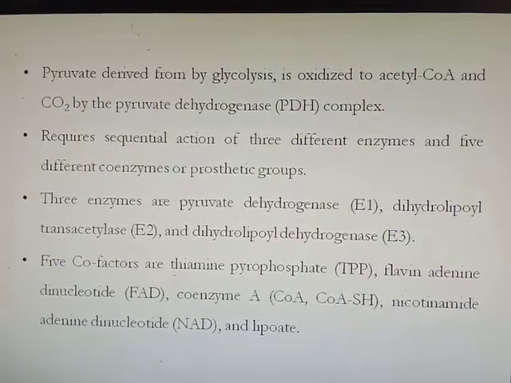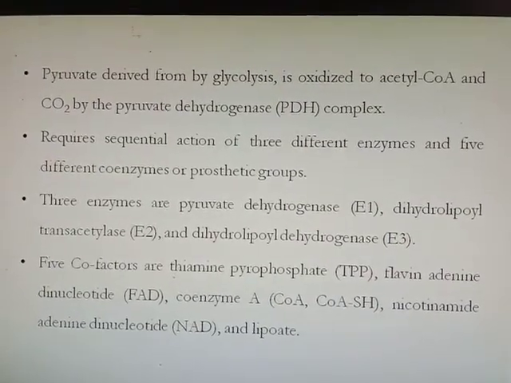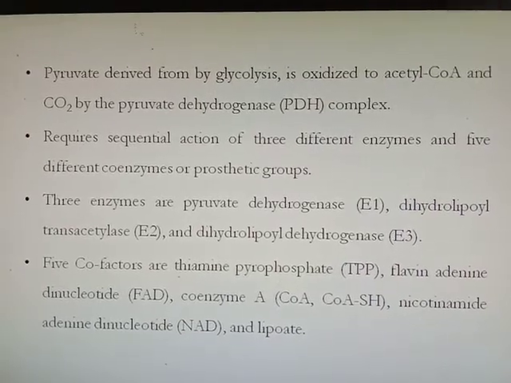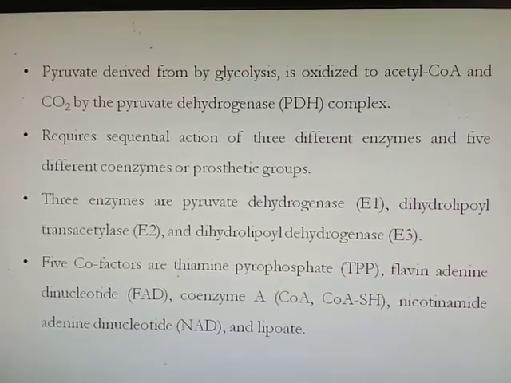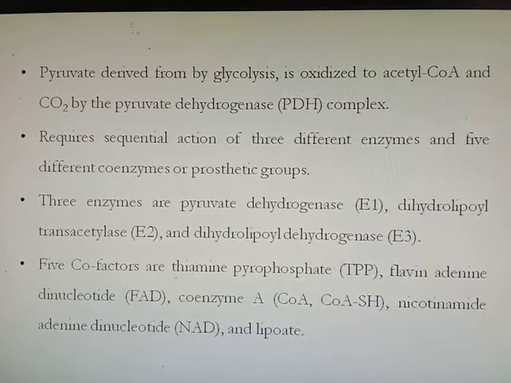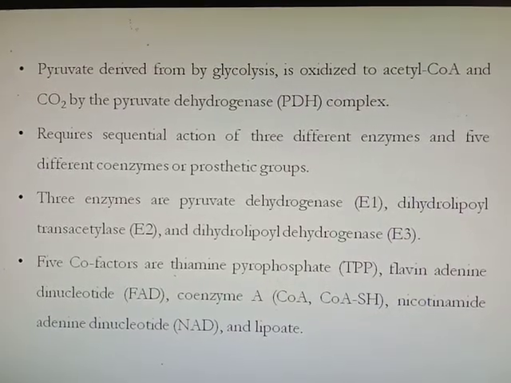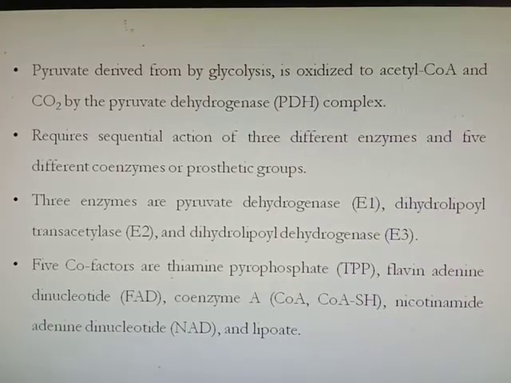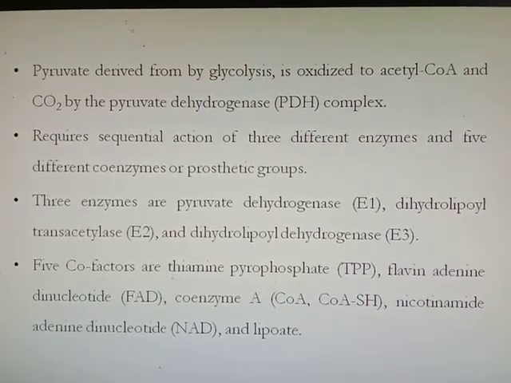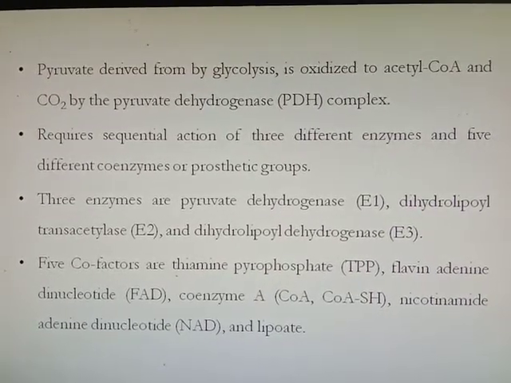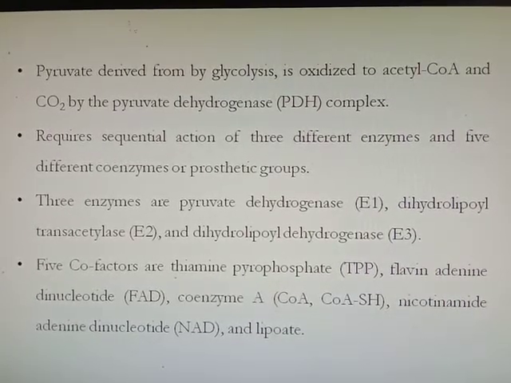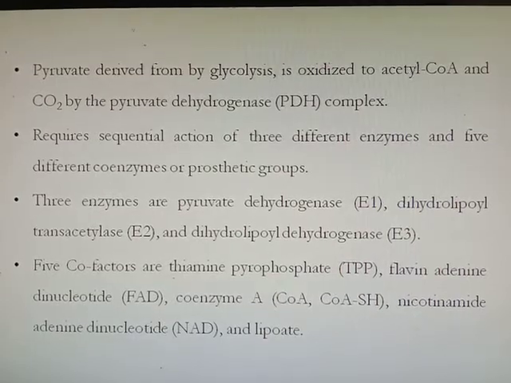The pyruvate derived from glycolysis is oxidized to acetyl coenzyme A and CO2 by the pyruvate dehydrogenase complex, the first step, after which it is further converted to CO2 and H2O. It requires the sequential action of 3 different enzymes and 5 different coenzymes or prosthetic groups. Under aerobic conditions, the pyruvate is further metabolized via the citric acid cycle.